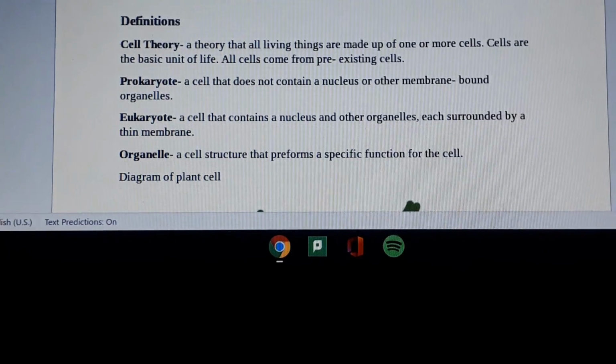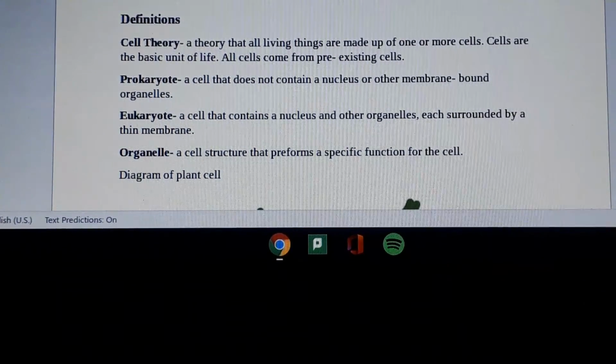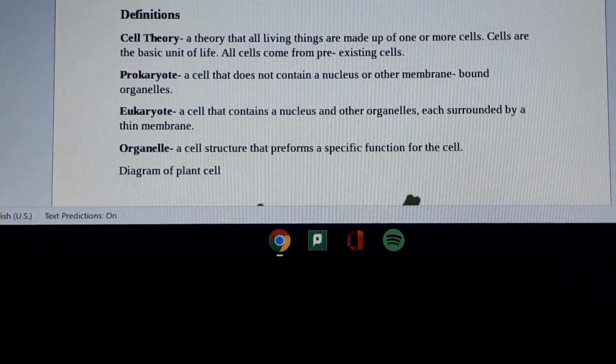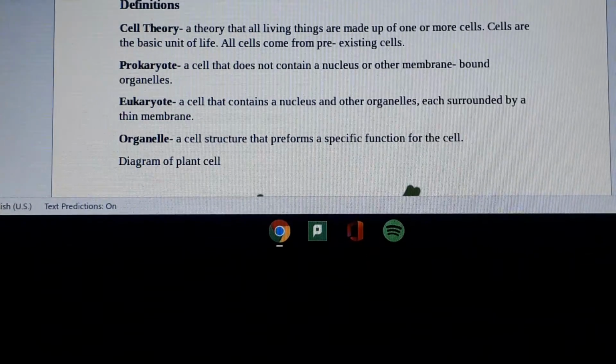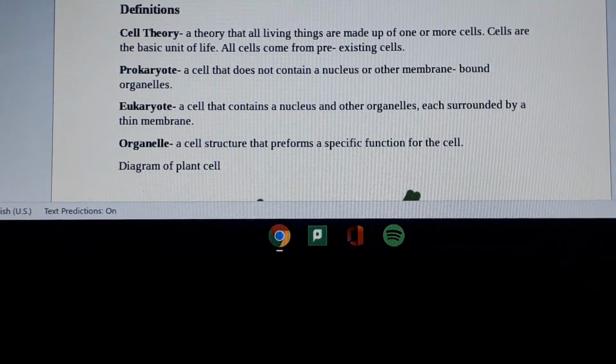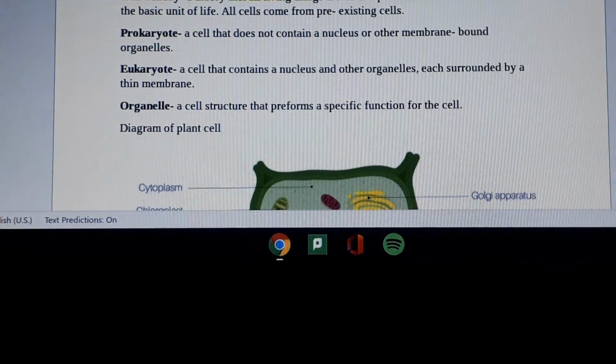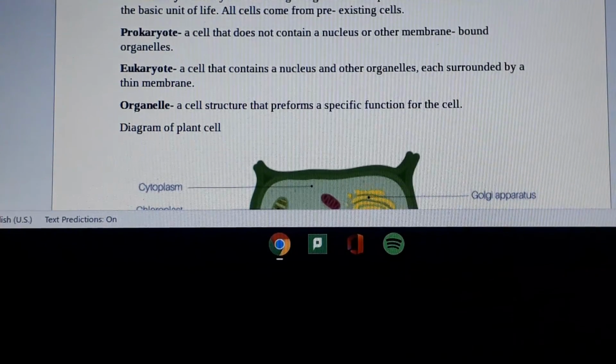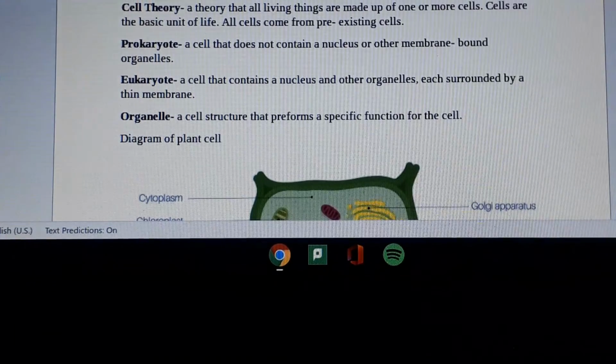Prokaryote: a cell that does not contain a nucleus or other membrane-bound organelles. Eukaryote: a cell that contains a nucleus and other organelles, each surrounded by a thin membrane. Organelle: a cell structure that performs a specific function for the cell.